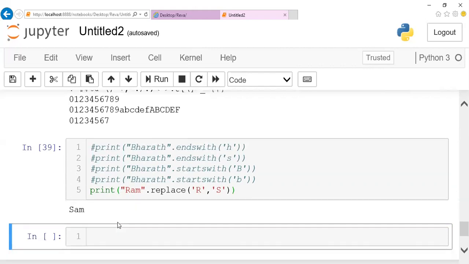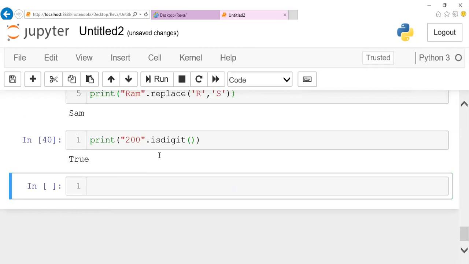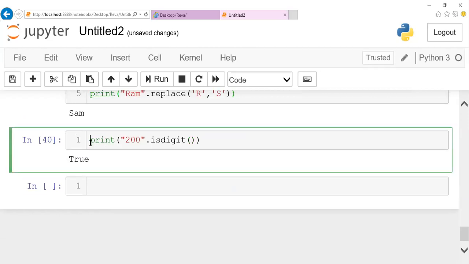Apart from this, we do have certain methods to check whether the given string is a digit or not. Like if I want to check, I'll just give "200". This is a string, right? When I give double quotes, it's a string. So I want to check whether the given string is a digit or not. I can make use of isdigit. This will give you true. All these functions will give you only a boolean value, true or false.